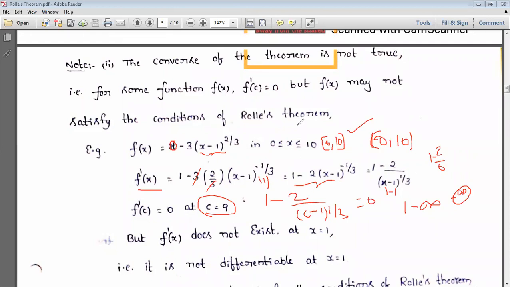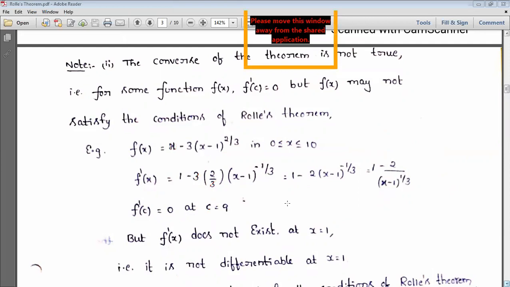Okay, so this is the example for the above one. It means f dash of c existed and c also we calculated, but the conditions of Rolle's theorem don't satisfy. Why? Because at x equal to 1, the derivative of the function is infinity. So this is the example for the converse of that one. The derivative may exist, the c value existed, but the conditions of Rolle's theorem don't satisfy. Okay, so next, let us see examples of that clearly.